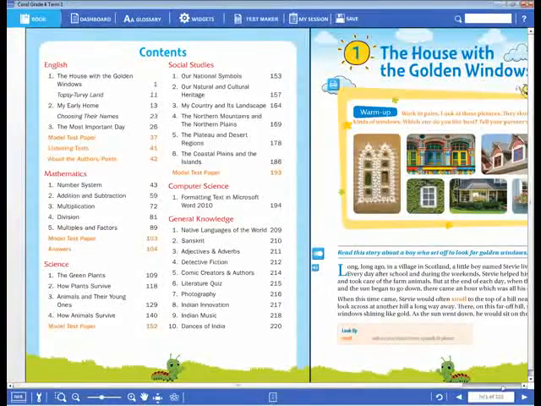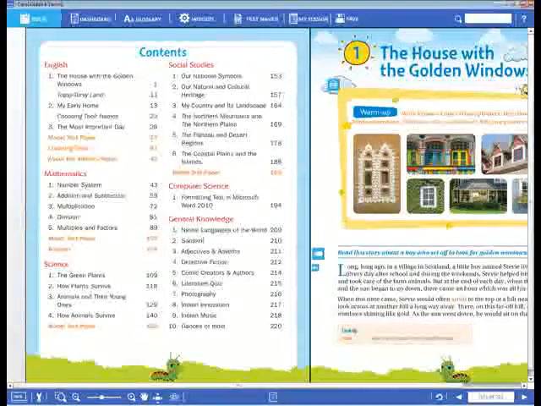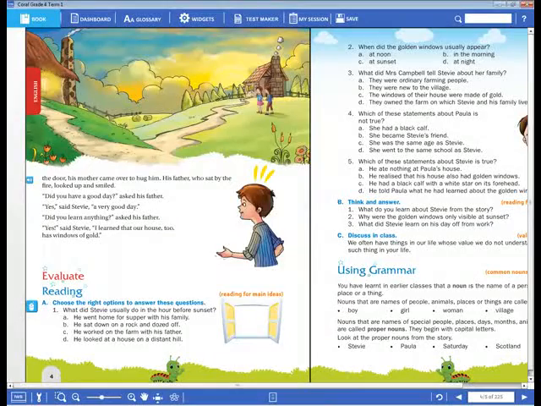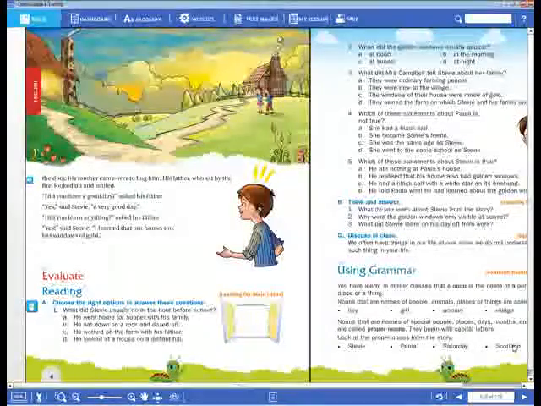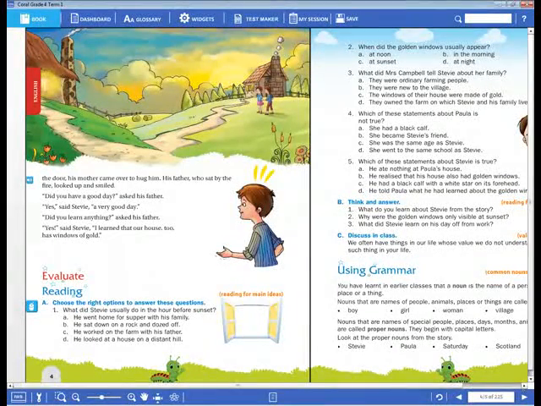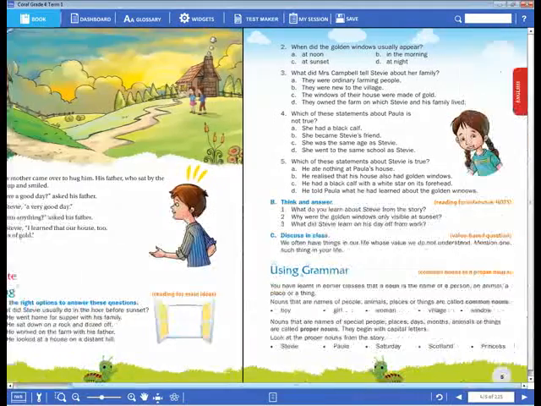Now, okay, dear children, we can go to the English. So today we can start. We can go to the English subject. Actually, we have completed the first lesson. No, what is that? Golden windows. Okay, the house with the golden windows. So this lesson, everybody, have you understood? No.